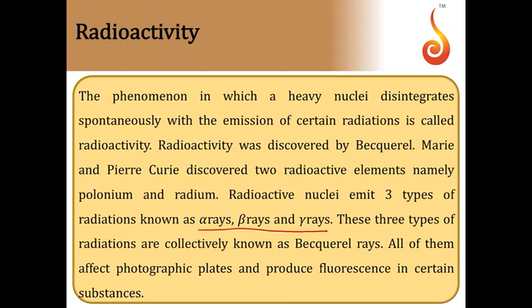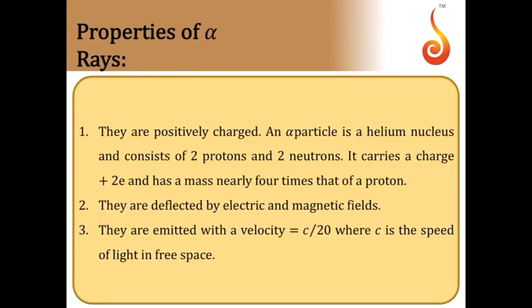It was first discovered by Becquerel. Then Marie Curie and Pierre Curie discovered two radioactive elements, namely polonium and radium. They not only discovered them, they extracted them also. These radioactive nuclei generally emit three types of radiation: alpha, beta and gamma rays. Collectively, these radioactive rays are called Becquerel rays. All of them affect photographic plate and produce fluorescence in certain substances.